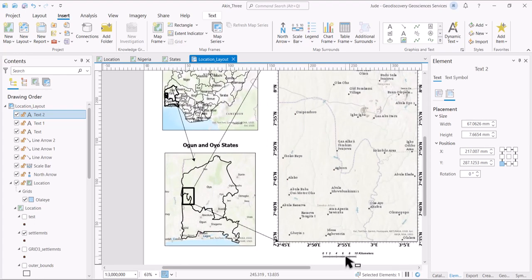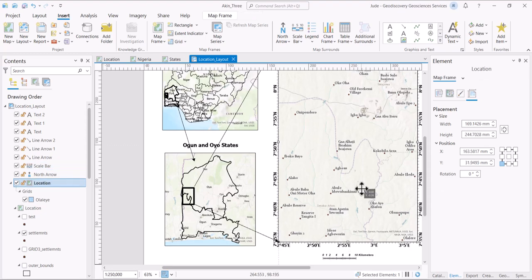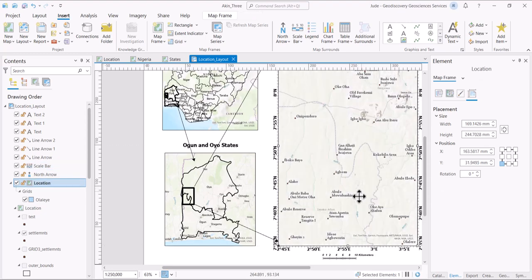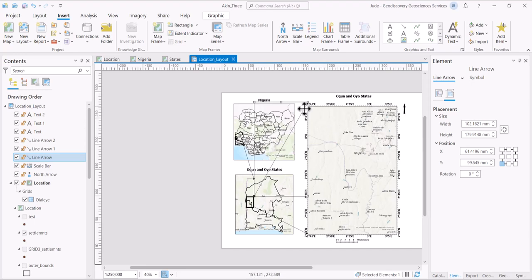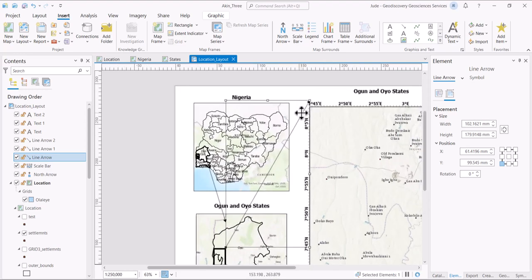But now we need to bring this down a little bit. So we have to adjust this a little. Then adjust this a little.